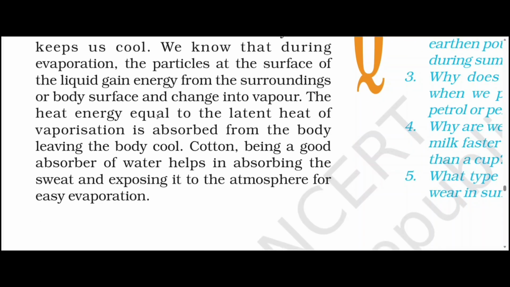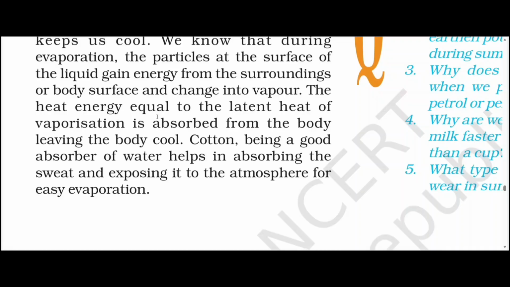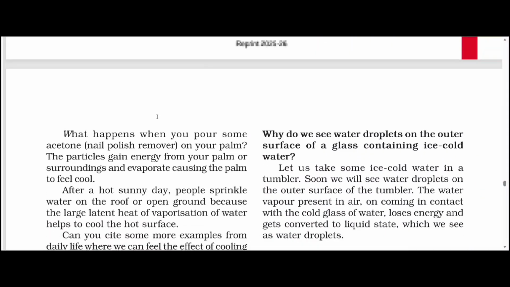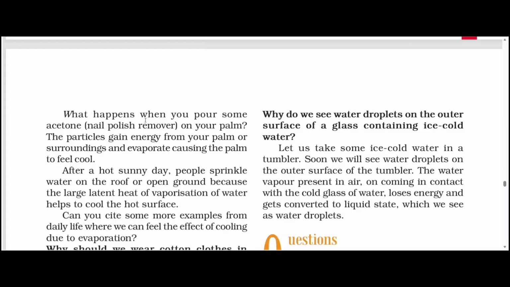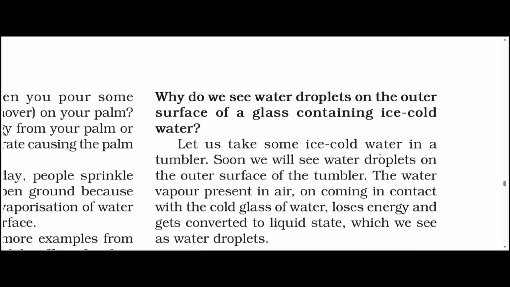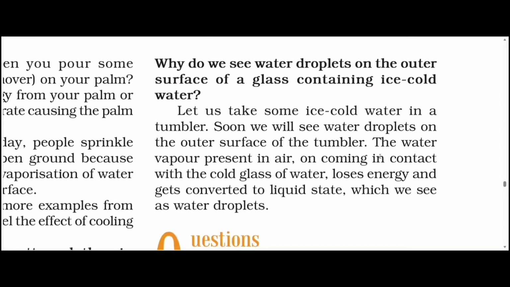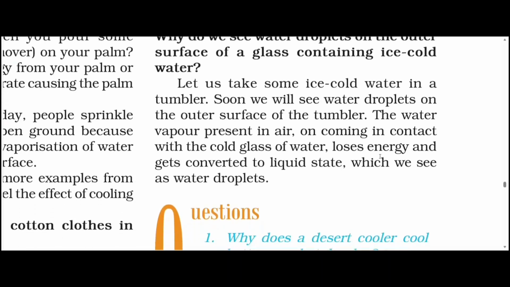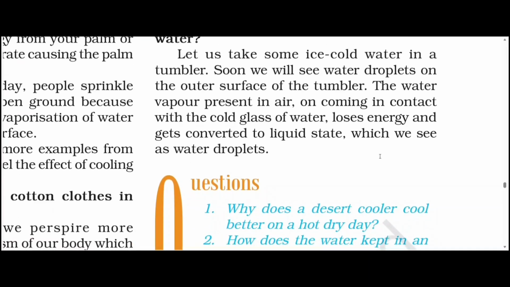Why do we see water droplets on the outer surface of a glass containing ice cold water? Let us take some ice cold water in a tumbler. Soon we see water droplets on the outer surface of the tumbler. The water vapor present in air, on coming in contact with the cold glass of water, loses energy and gets converted to liquid state, which we can see as water droplets. These are some questions. Pause the video and try to answer these questions by yourself.